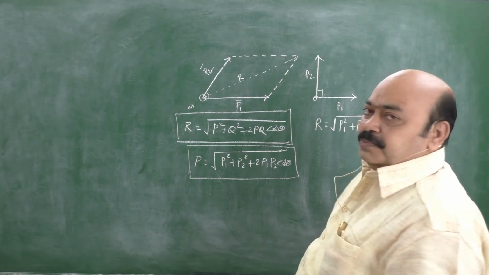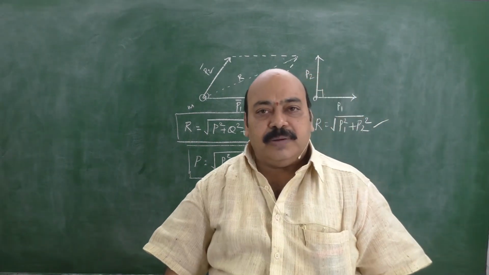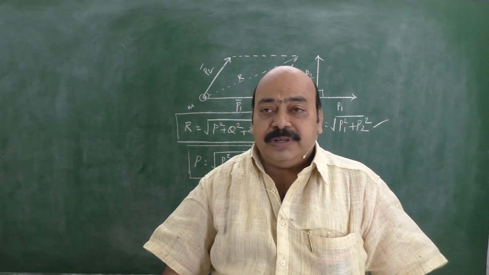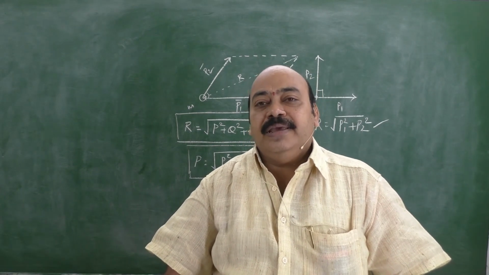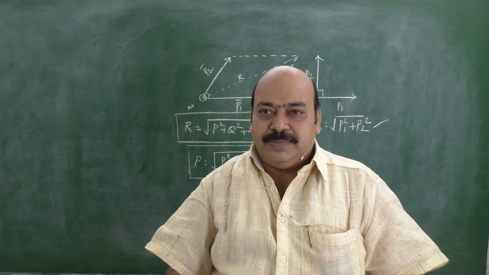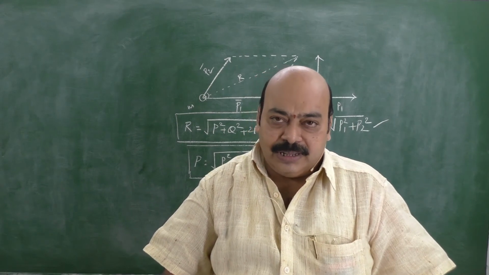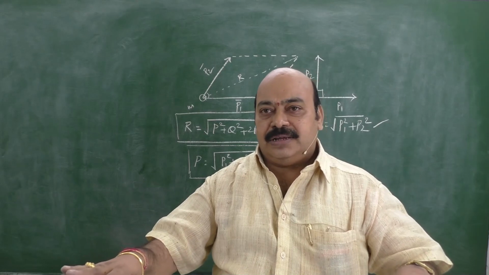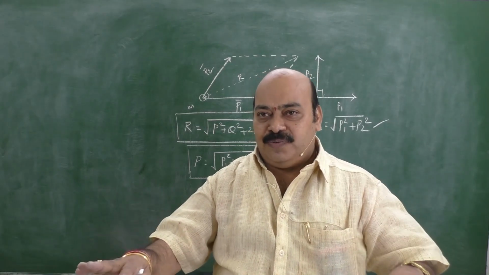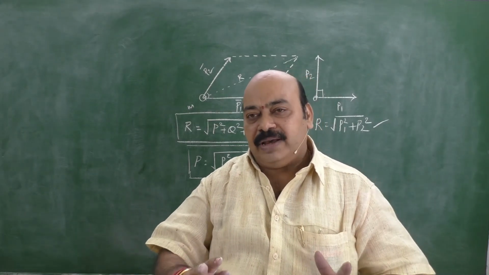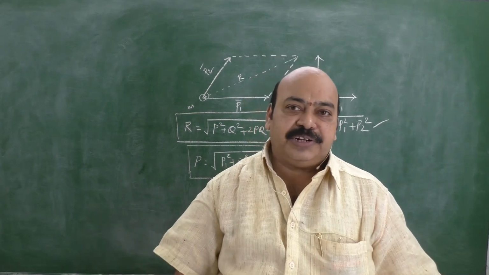That's all. It's very simple. Like this, we can give a number of examples and situations. Keep in mind the only thing: momentum is a vector quantity. Hence, all the vector laws are applicable to find the resultant, both in magnitude as well as direction.